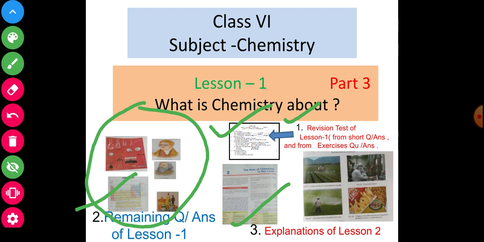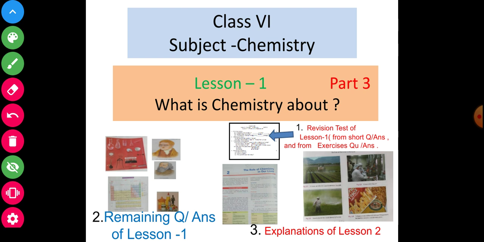And now shortly I will start the explanation of lesson 2. Some pictures are here and some pictures are here. So according to the given points as written here, I will discuss in this video. Properly you will see and observe carefully, my dear students. I hope you understand. Okay, see and observe.